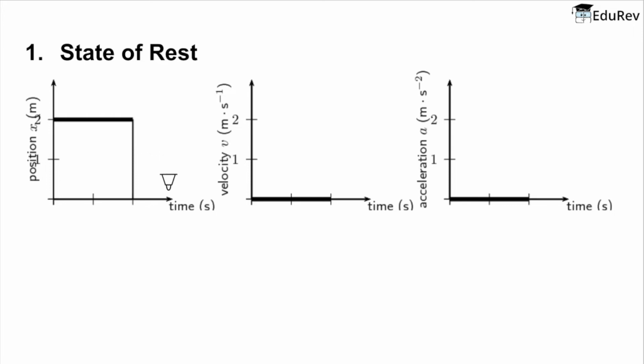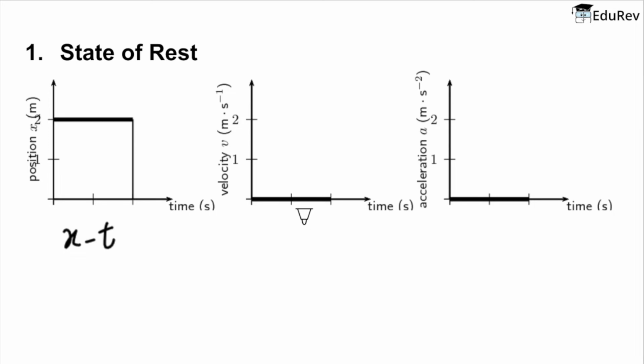So what does rest mean? Rest is when an object is not moving at all. If its position does not change with respect to time, that is rest, right? So in the position-time graph, you can see here that the object does not change its position as the time progresses. See, its position is constant. So this is the position-time or the xt graph of an object at a state of rest.